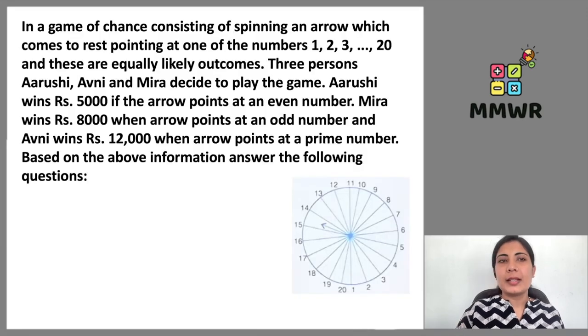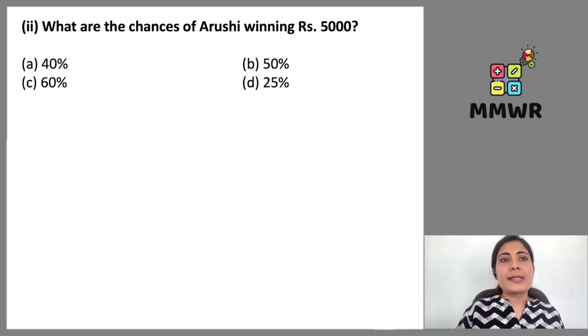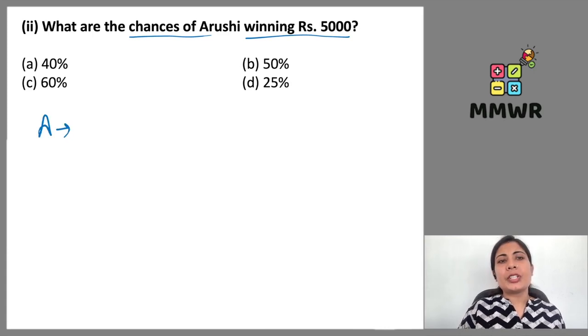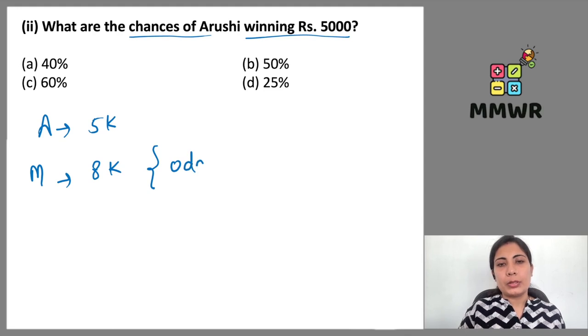Next question, the same case has been given here. Now I am not rewriting all the information again. I am just writing the value of n of S, 20. Question is, what are the chances of Arushi winning? So first of all, what were the cases? Arushi was going to win 5000. Then Meera was going to win 8000. But the case was it should be an odd number. If an odd number comes, Meera is going to win. If an even number comes, Arushi is going to win.